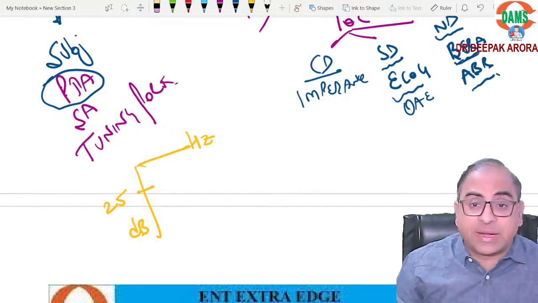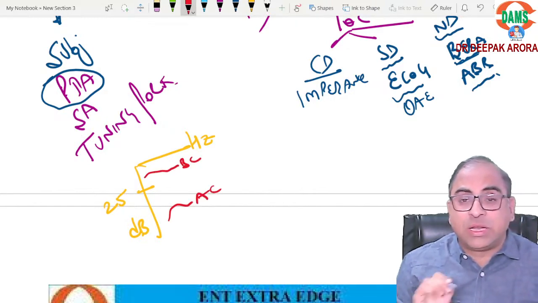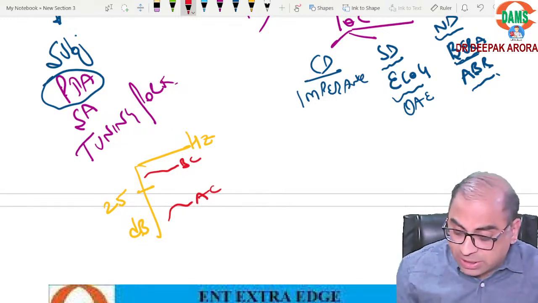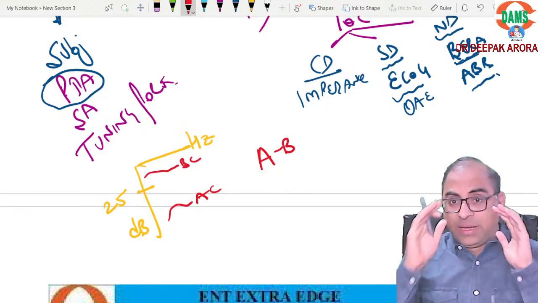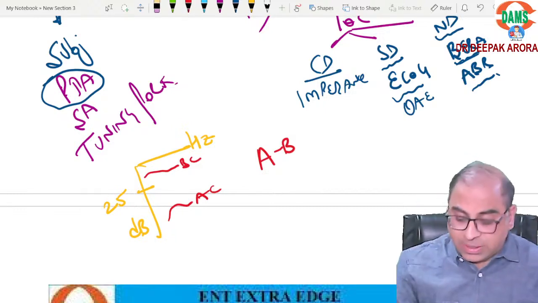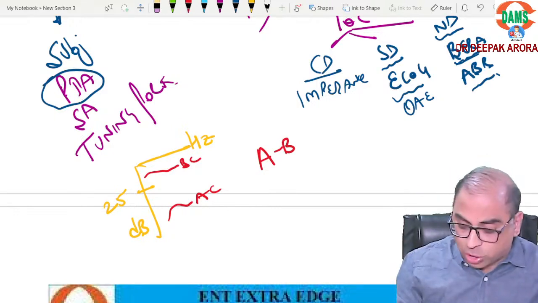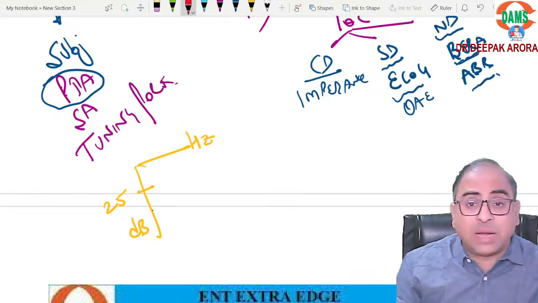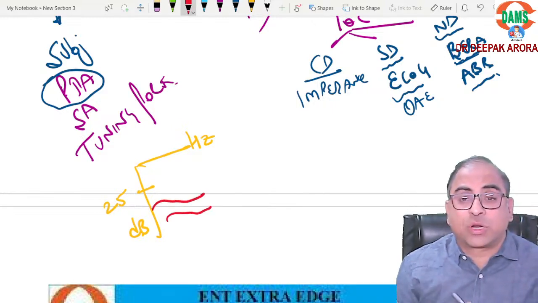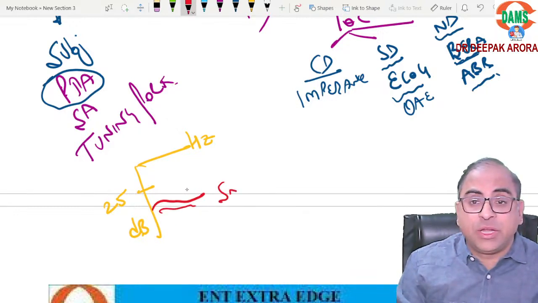Clear? Now air conduction is beyond 25, bone conduction is within 25. So what name will we give it? Call it air-bone gap. Imprint this on your mind. It is conductive deafness. Again revise with me. Both graphs within 25, normal. One beyond, one within, conductive. Both are beyond, air conduction and bone conduction beyond 25, we call it sensory neural deafness.